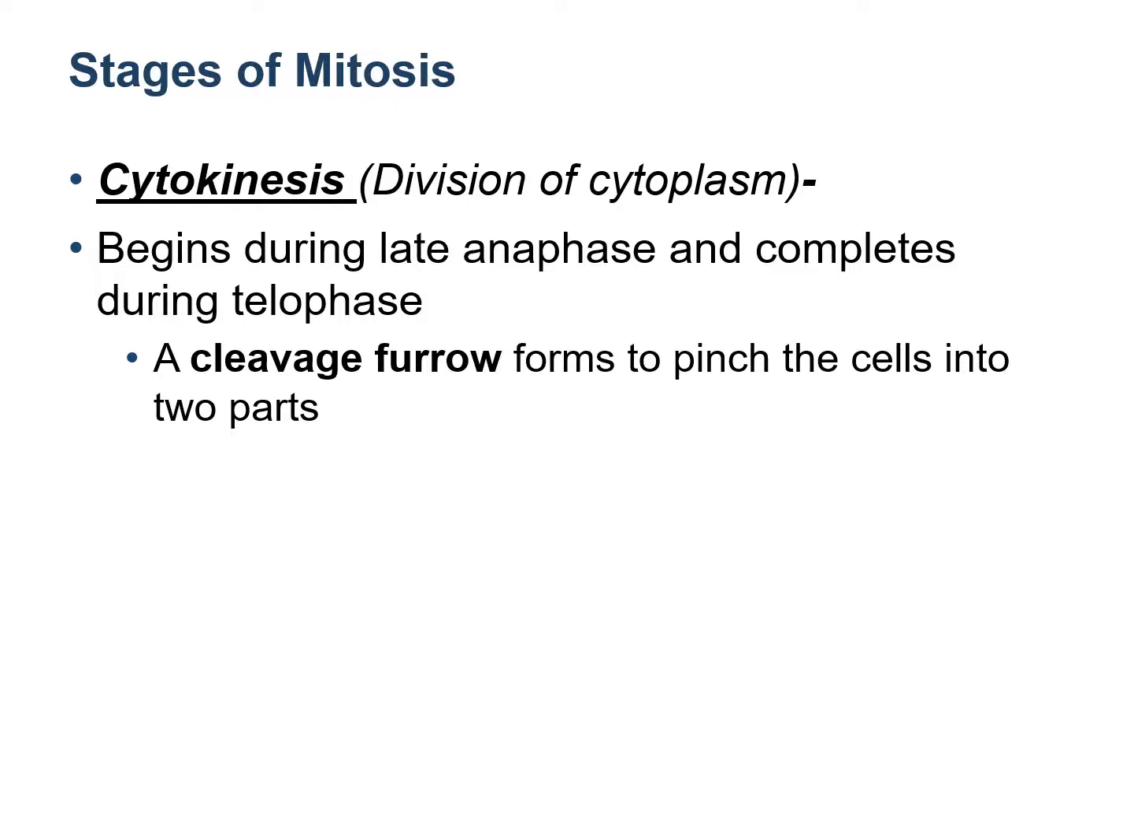After the chromosomes and the nucleus have divided into two, it's time for the cytoplasm to divide. This division of cytoplasm is known as cytokinesis, and it usually starts during anaphase and is completed by telophase. In this, initially a furrow forms right in the middle of the cell. This is known as a cleavage furrow, and it gets deeper and deeper, and then it pinches or splits the cell apart into two daughter cells.